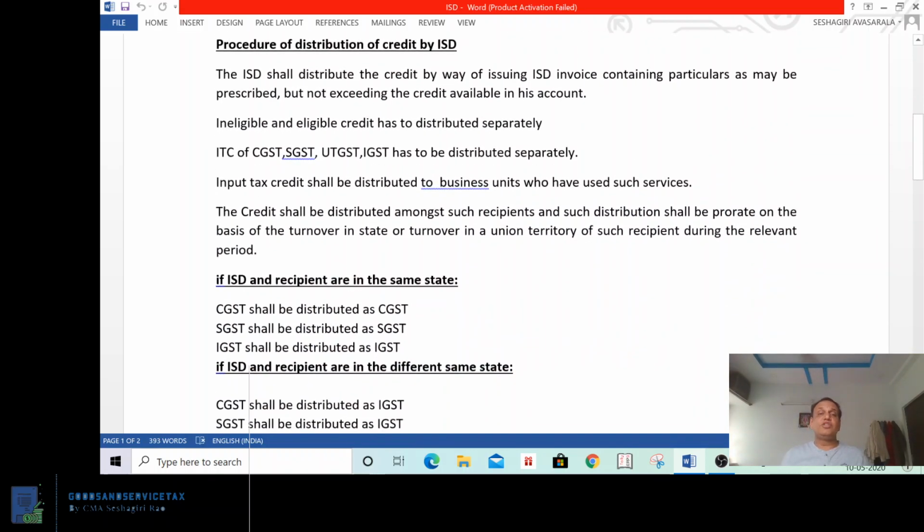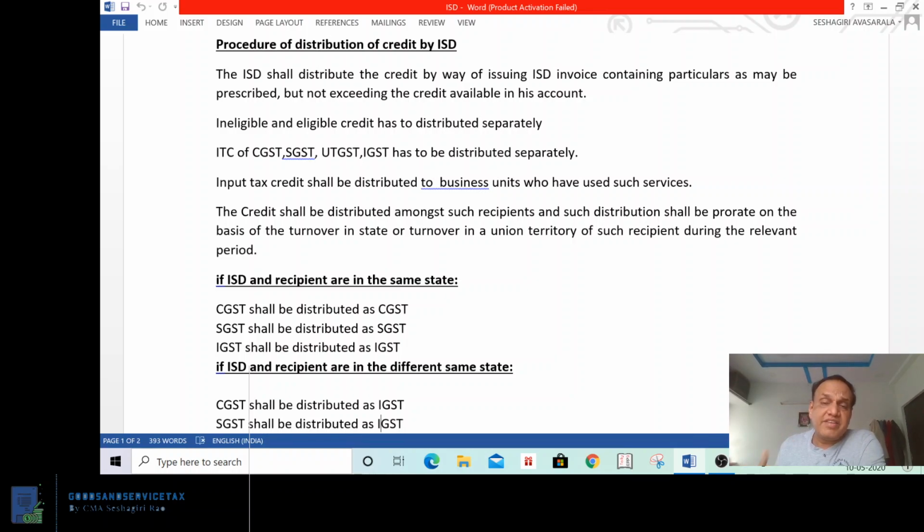Then the procedure of distribution of credit. Because the ISD is already having a credit, how to distribute such credit we are going to discuss. The ISD shall distribute the credit by way of issuing an ISD invoice containing the particulars as may be prescribed, but not exceeding the credit available in his account. That means if the ISD has a credit of 18 lakhs, that much amount can pass to recipients. He should not issue more than 18 lakhs. Up to 18 lakhs he can pass credit to the recipient units, or less than 18 lakhs is also not a problem. But more than 18 lakhs, he cannot pass.